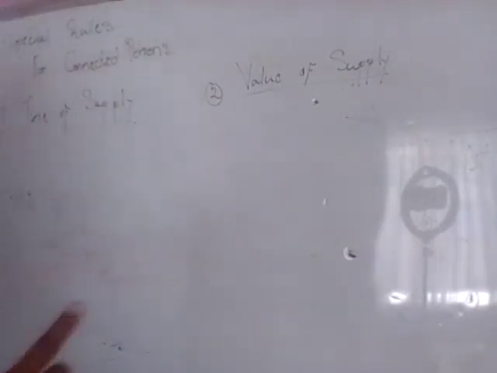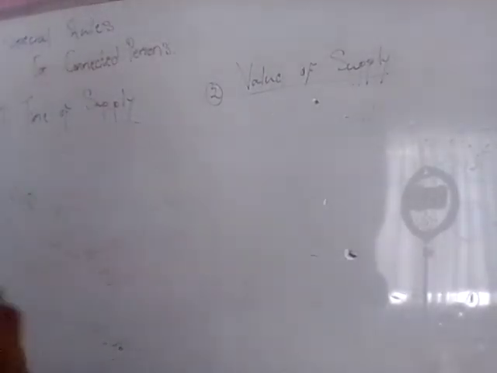And special rules, we said, are actually assisting us with the question of what is the time of supply and what is the actual value of supply. So on this side, we've got time of supply.